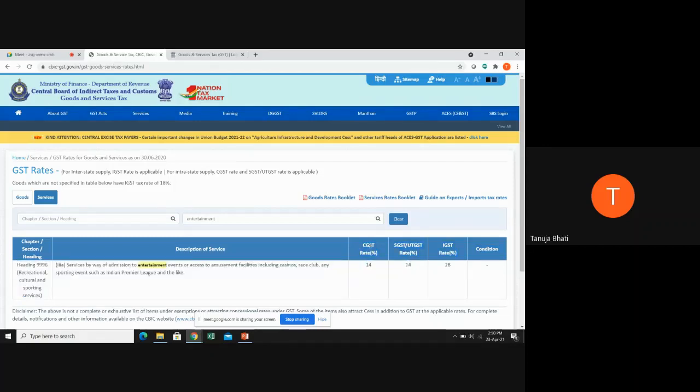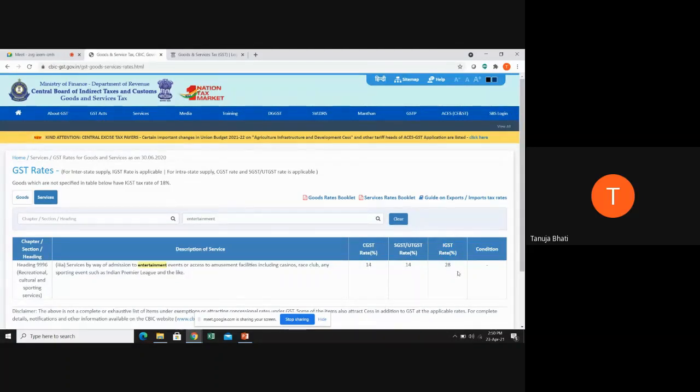The complete 28% the center will not get when it is within the state. When you're doing the transaction within the state, only 50% of the total rate will go to CGST, 50% of the total rate will go to SGST. So central is getting 14% and state will be getting 14%. But suppose I'm providing entertainment services from Belgaum, suppose I'm conducting some amusement park or certain exhibition outside Belgaum, maybe in Maharashtra, so it becomes interstate. So for that, I'm going to charge 28%. Only IGST, 28%. So IGST comes into the picture only when it is interstate.